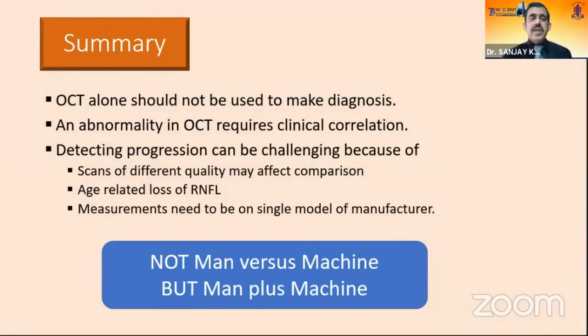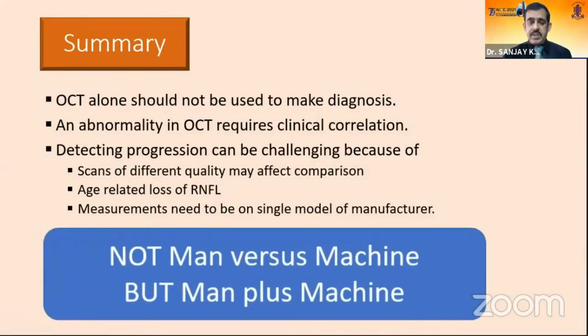To summarize, OCT alone should not be used to make the diagnosis. An abnormality in OCT requires clinical correlation. Detecting progression can be challenging because of scans of different quality and age-related loss of RNFL. So machine cannot replace man. It is man plus machine.